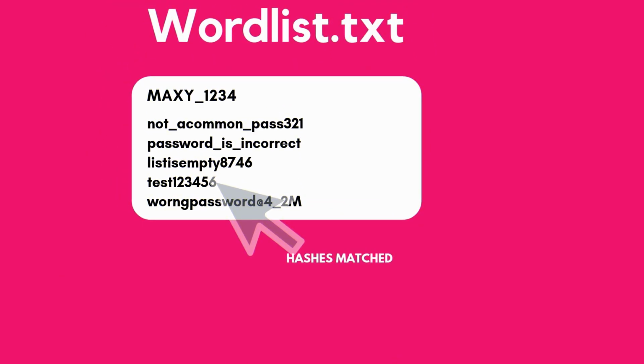Now this attack can be target specific as well, which means you can actually create your own word list targeting a specific individual, provided that you know some basic details about him, and assuming that he used his basic details to frame his password. This attack can be a success or a failure, based on the quality of the word list that you are using.